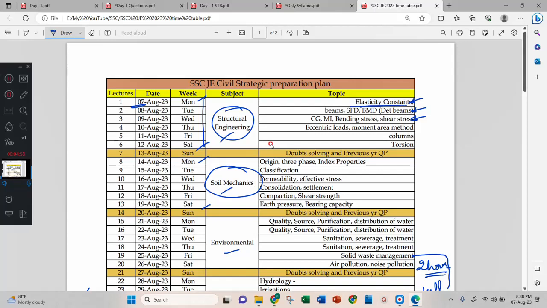Elastic constants are there, which means before that there will be many things we have to read. One very important thing about the syllabus is that they have mentioned structural engineering. In that they have said theory of structures. In Karnataka we call it structural analysis. In the northern part they will call it TOS 1 and TOS 2, theory of structures. Okay, theory of structures and structural analysis 1 and 2 are not the same.